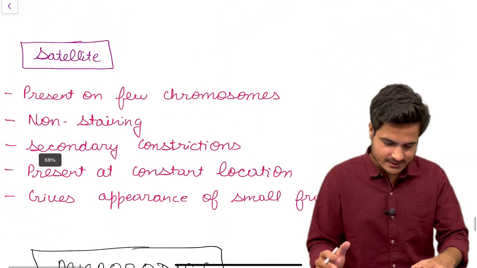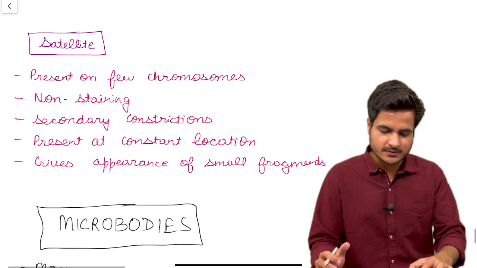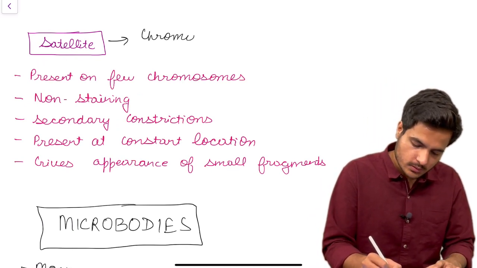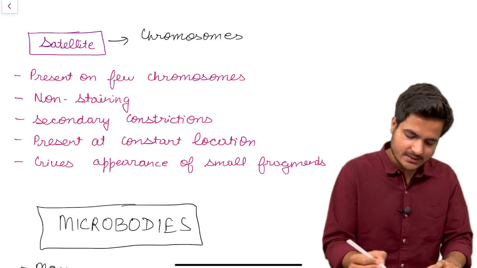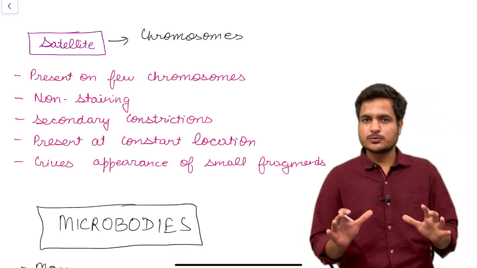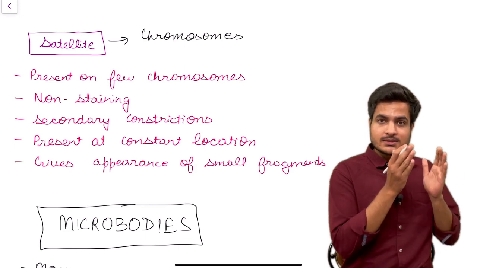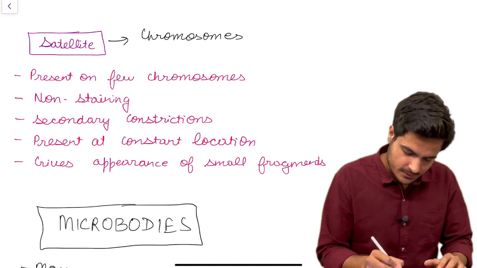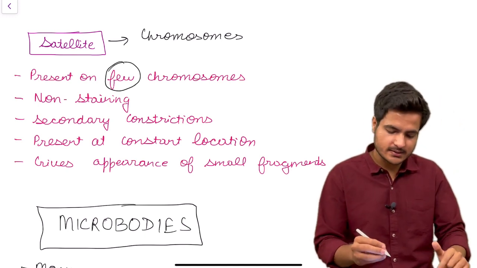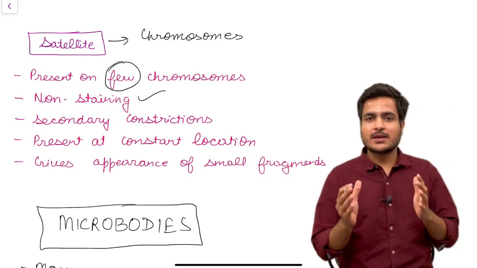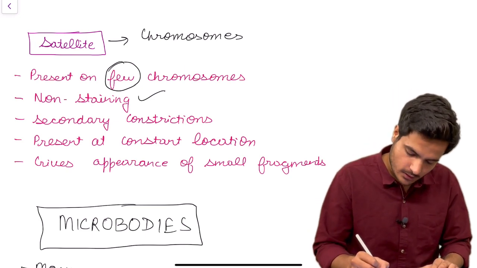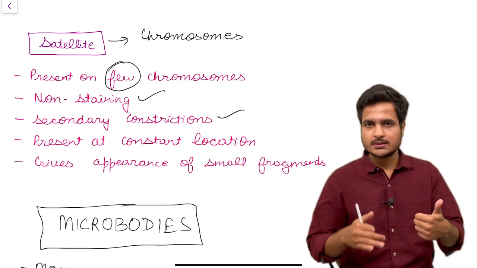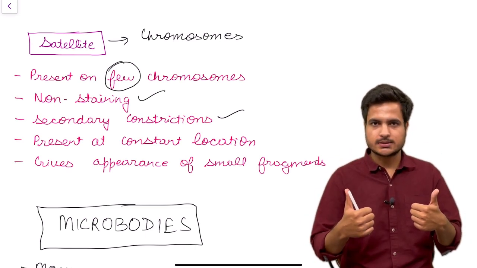Now let's talk about satellites. These are not the satellites which we send in space, but these satellites are related to chromosomes. So what do we mean by satellite? These are present in few chromosomes, unlike centromeres. Centromeres are present in every chromosome, while these are present only in few chromosomes. Second thing is these are non-staining. These cannot be stained. And the third thing is these are called secondary constriction. Centromeres are called primary constriction, and satellites are called secondary constriction.